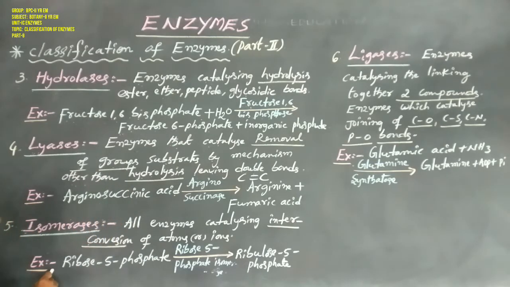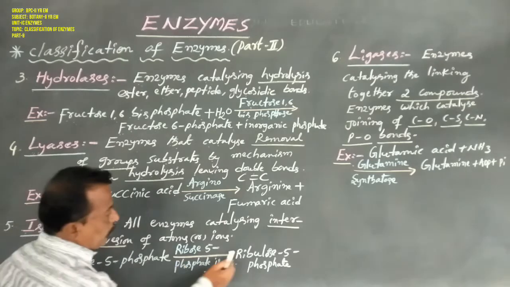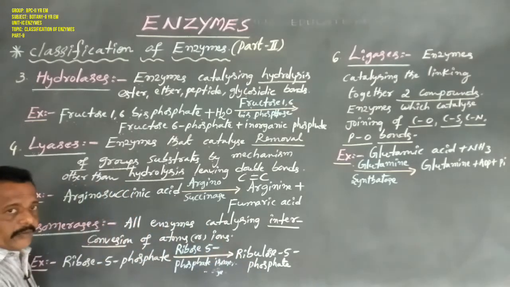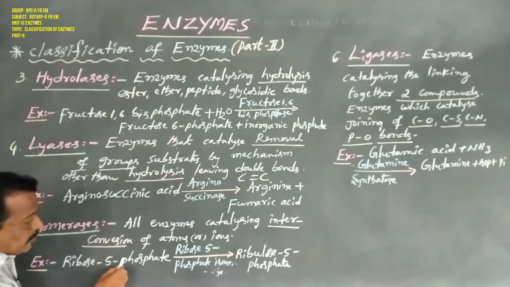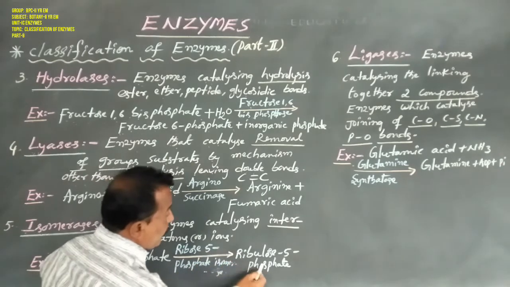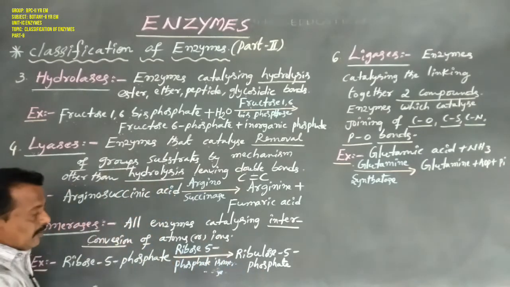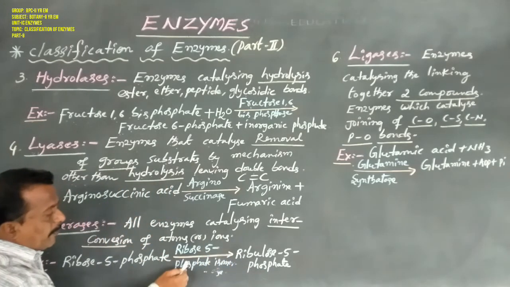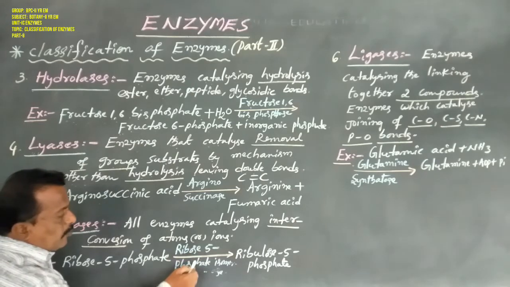The example is from the Calvin cycle: ribose 5-phosphate is converted to ribulose 5-phosphate with the help of the enzyme ribose 5-phosphate isomerase.